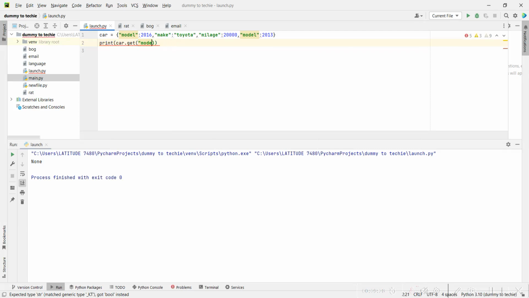Alright, that didn't work out. I thought it would work. But this is how you get things from this. So this model now, from what I'm seeing, has basically replaced this one. So if I now print model, it's getting me the last model it saw, which is the latest model it is seeing. But just know your dictionary is kind of like a database in a way.